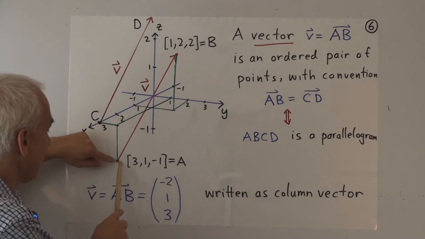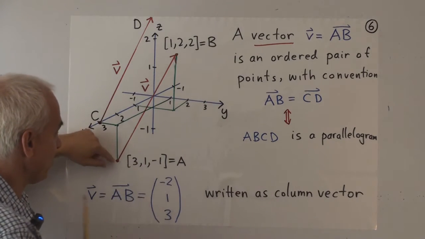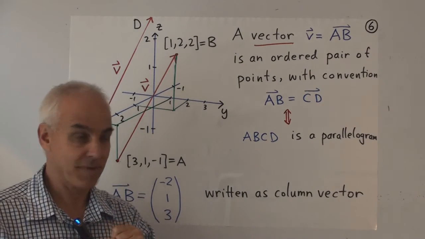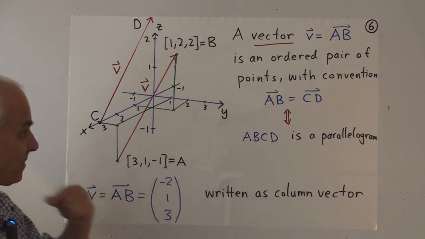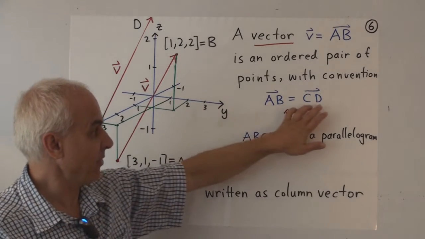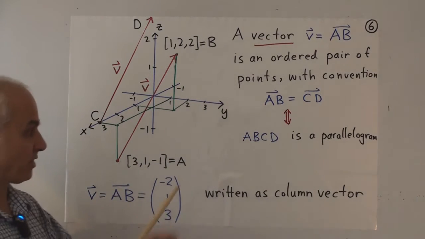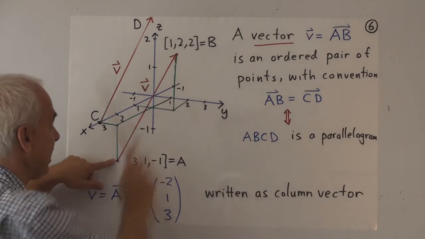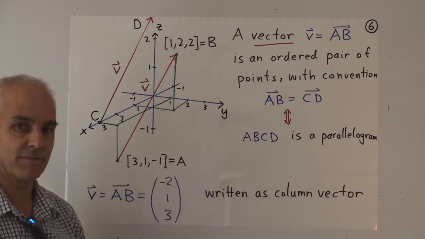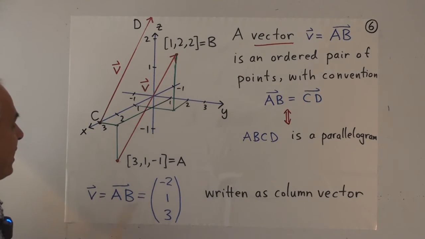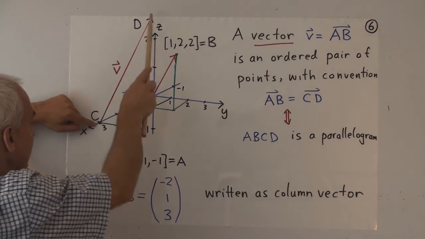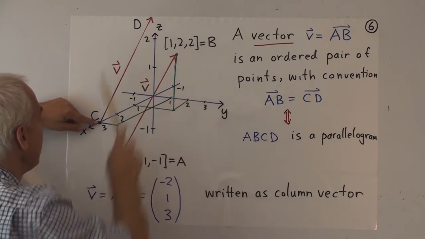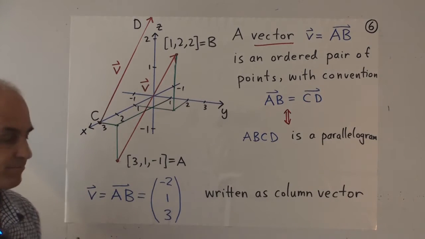So the vector from here to here, which we draw in this way, is mathematically just a pair of points, with the convention that one pair of points equals another pair of points when the 4 points form a parallelogram. So the vector AB, which we draw with this directed line segment here, is the same as the vector CD because the points A, B, C, D form a parallelogram.